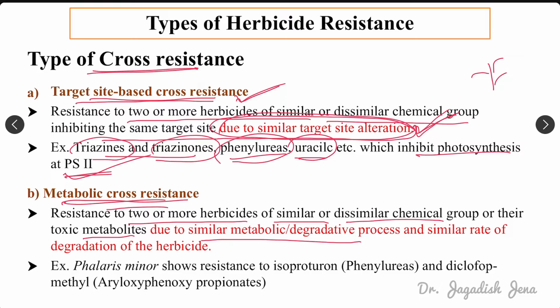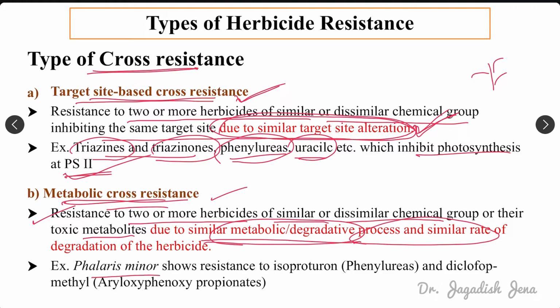Suppose the metabolism is increased several times, so that the herbicide will be converted from toxic form to non-toxic form at a faster pace. So the degradation will be faster. Degradation of what? Degradation of the herbicide will become faster, so that weed will become resistant. If it is due to a metabolic or degradative pathway, then that is called metabolic cross resistance.